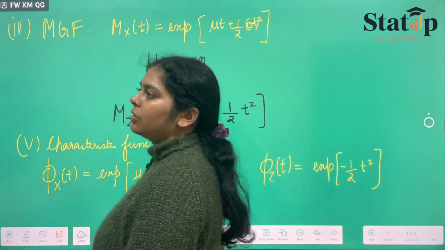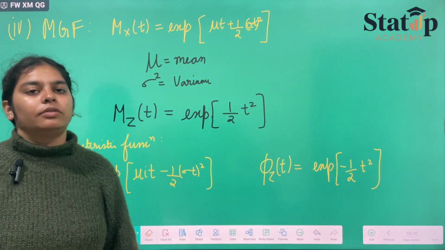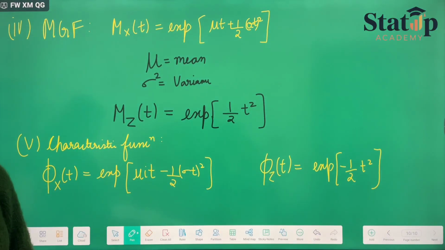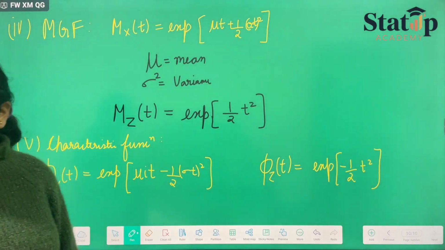These are the formulas that you need to know. All of the other formulas can be derived from these, and this is the only thing that we need to know here.